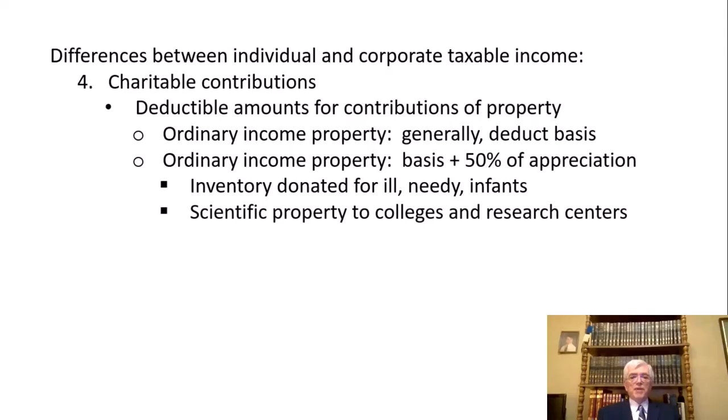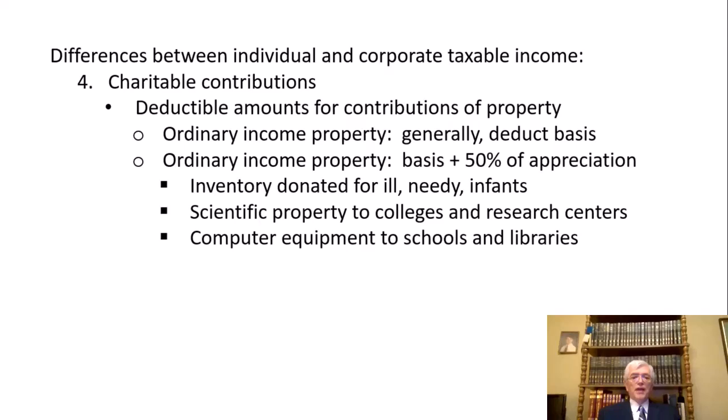If it is scientific property donated to colleges or research centers, this could be depreciable property where you would have had to treat the gain as ordinary income. You can deduct basis plus half of the appreciation, backing up toward the fair market value, because your basis could be zero if this is fully depreciated. But you can go back up halfway of the fair market value if it is scientific property donated to colleges and research centers, and also computer property donated to any school.